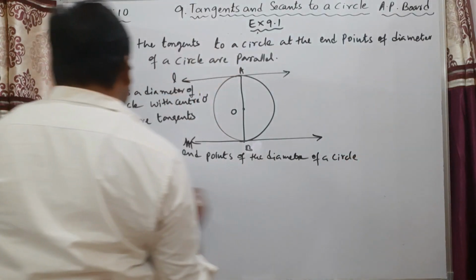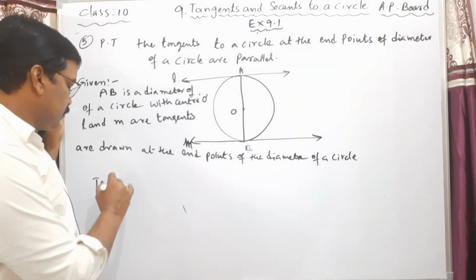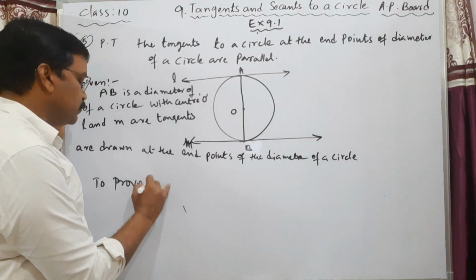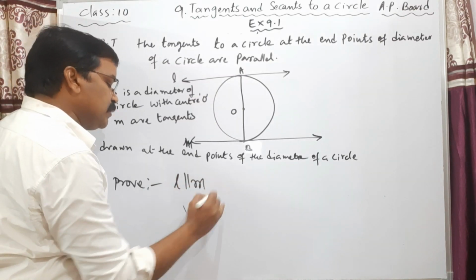Okay. See what we have to prove here. To prove, can you see my dear students? To prove these two lines are parallel. That means l is parallel to m.